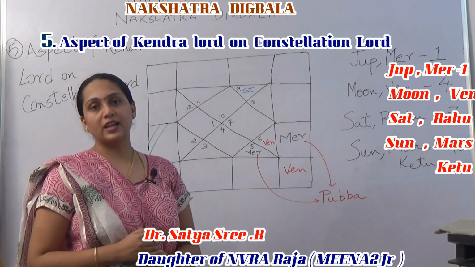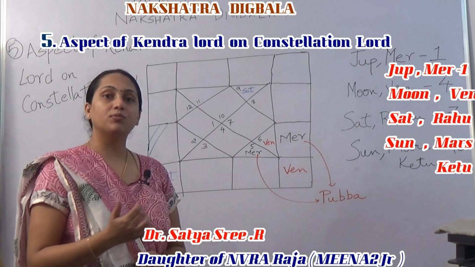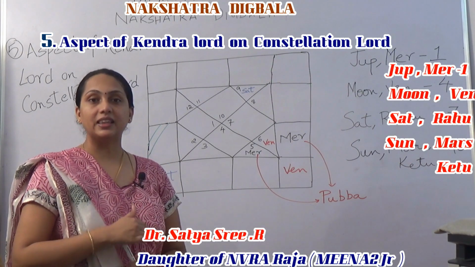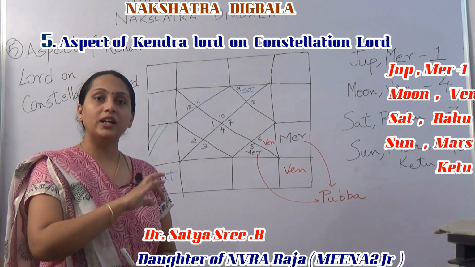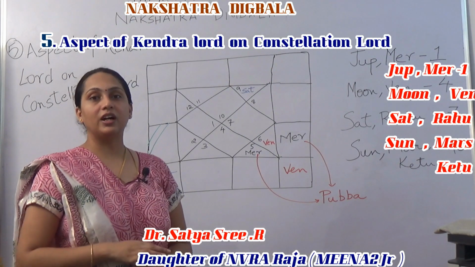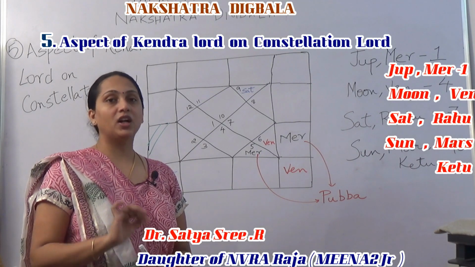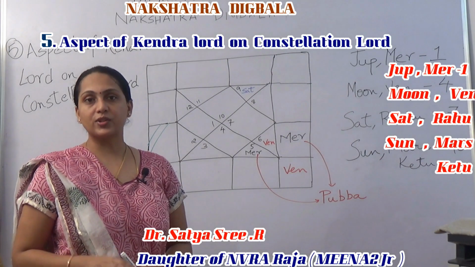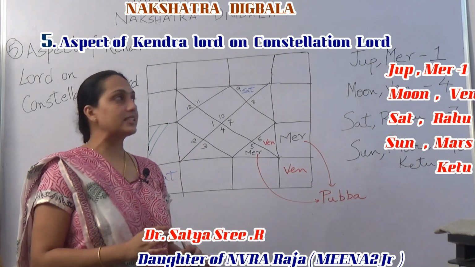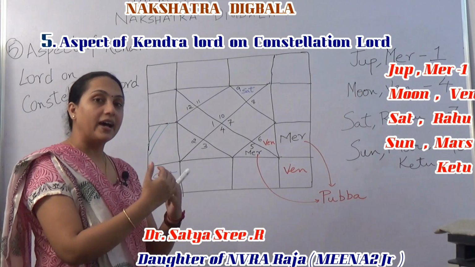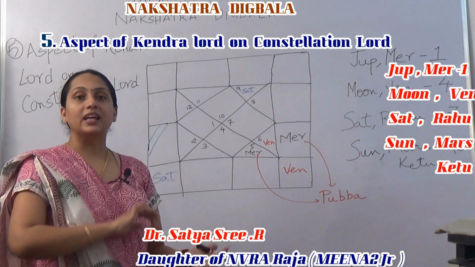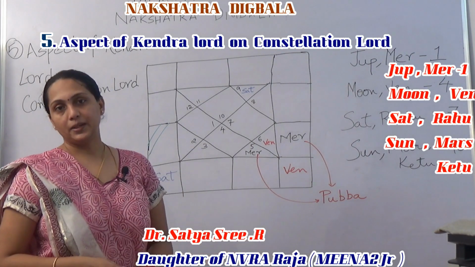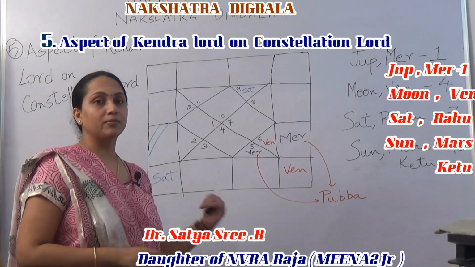But in the fifth rule, we are saying that Sun will gain Digbala if 10th Lord aspects the constellation Lord of Sun. It need not aspect Sun, but if it aspects the star Lord of Sun also, it will gain Digbala. So that is the fifth rule. Fifth rule, we are saying that the planet gains Digbala if the Kendra Lord aspects the constellation Lord of the planet. So let us look at an example with Mercury.